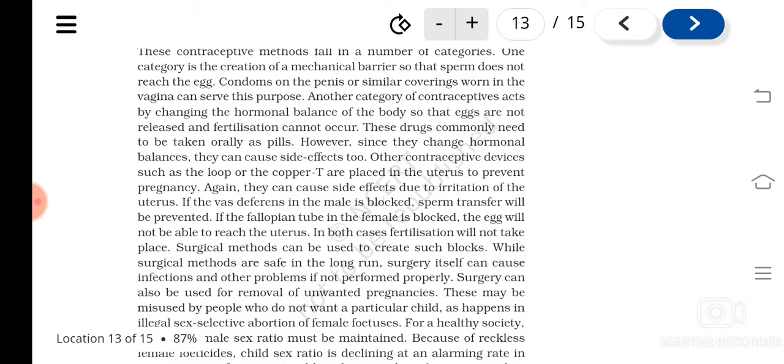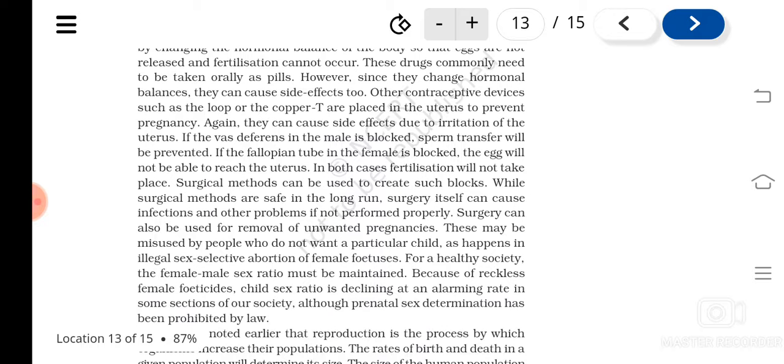And then surgical methods, where in males a part of the vas deferens is blocked, and in females the fallopian tube is blocked. Surgical methods can be used as contraceptive methods.